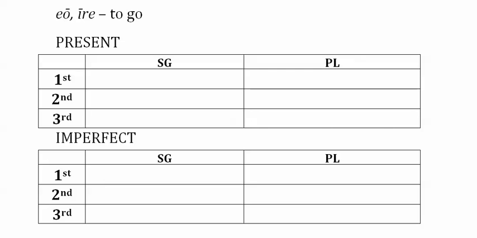Okay, eo, ire is another common irregular verb, and we've already seen both it and some of its compounds, such as exeo, to go out. And it's irregular, like sum, esse. It doesn't exactly follow the rules that all the regular verbs from first through fourth conjugation use when forming present or imperfect tense. However, we can still start by copying the dictionary definitions, first word.